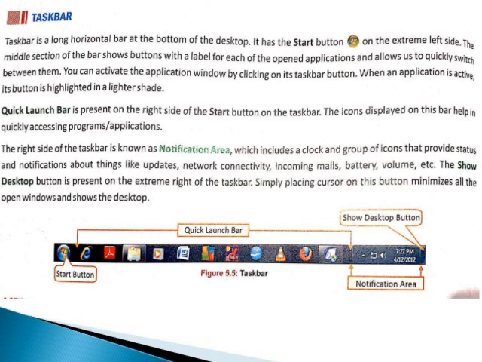The Quick Launch bar is present on the right side of the Start button on the taskbar. The icons displayed on this bar help in quickly accessing program applications.